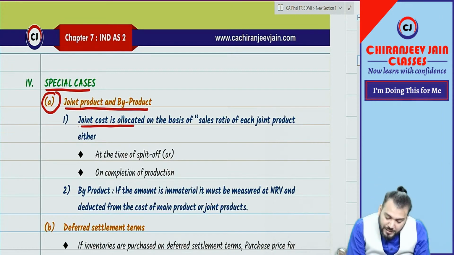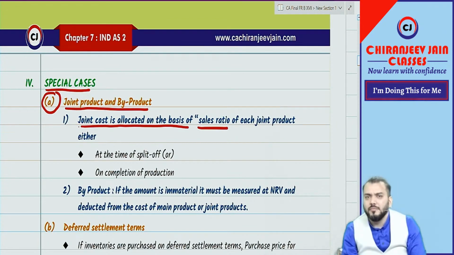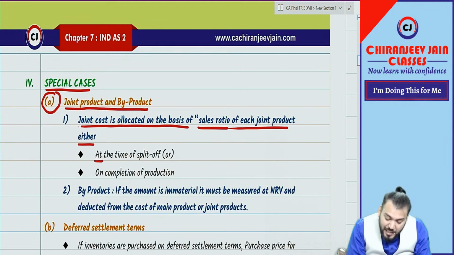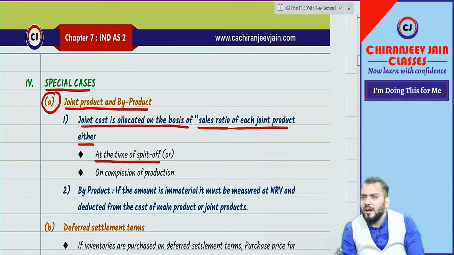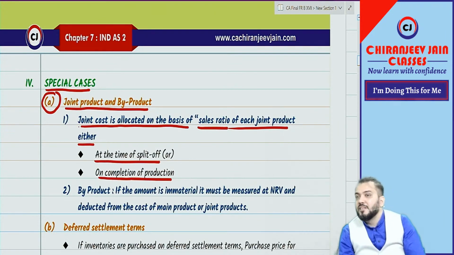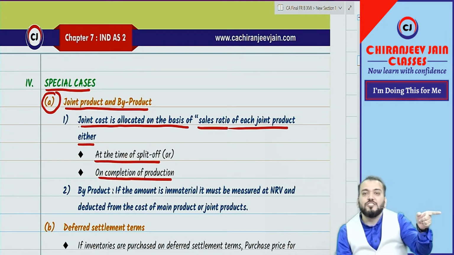Joint cost is allocated on the basis of sales ratio of each joint product, either at the time of split off or on completion of production. I hope you know the time of split off. In the costing subject, there was one chapter on joint products. These two methods you have done in the costing subject.